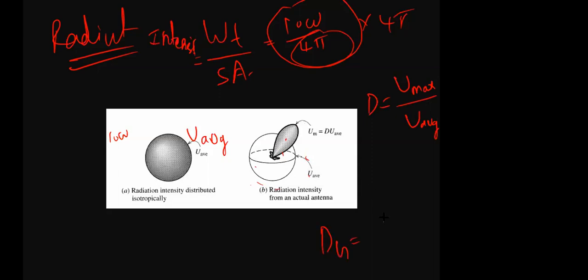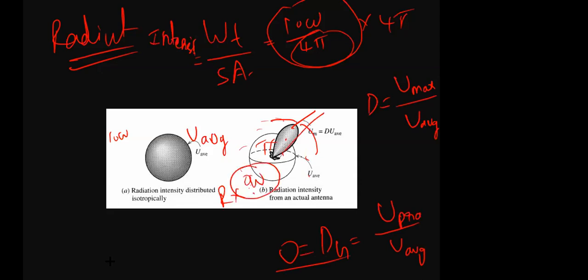Then what is the directive gain? The directive gain can be anything. That time it is U practical divided by U average. U practical can be anything, because in this direction it is maximum. When I move away from this direction, it decreases. When I go in another direction, your directive gain may become 0. That means your transmitting antenna is radiating in this direction. If you keep your receiving antenna here, you will not receive any power. You will receive 0 watt power. That is the idea of the practical antenna.